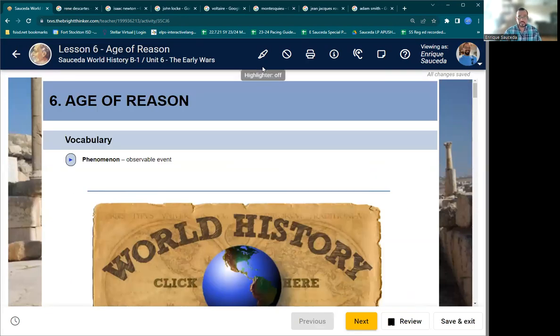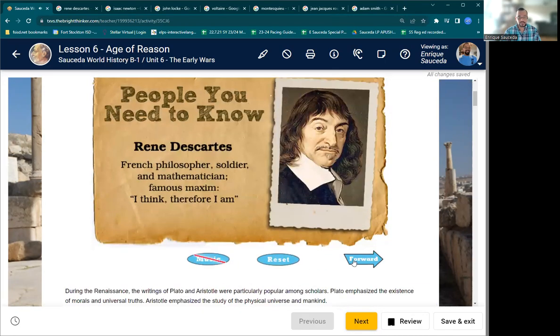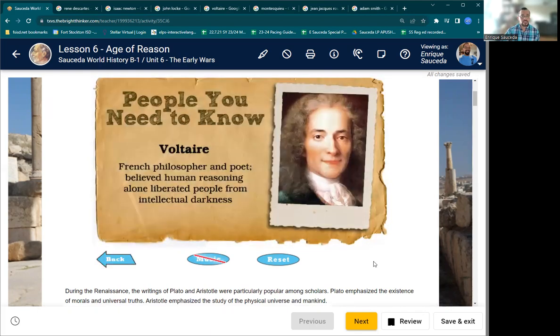Our term for today is phenomenon, an observable event. Let's do pink, sure. An observable event. Our characters today are a whole bunch of people, guys, for this lesson. René Descartes, French philosopher, soldier, and mathematician. Famous maxim: I think, therefore I am. Right? Voltaire, a French philosopher and poet, believed human reasoning alone liberated people from intellectual darkness.